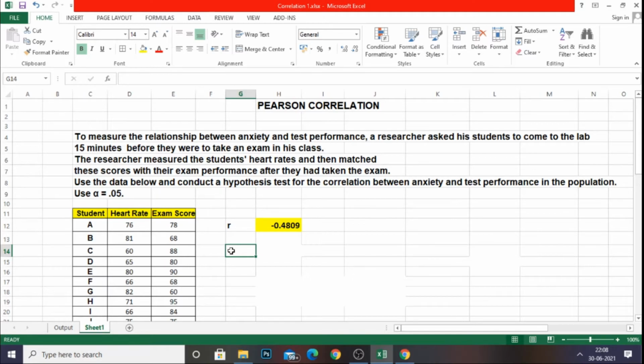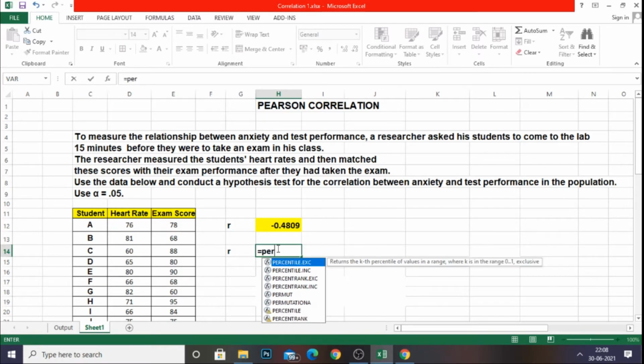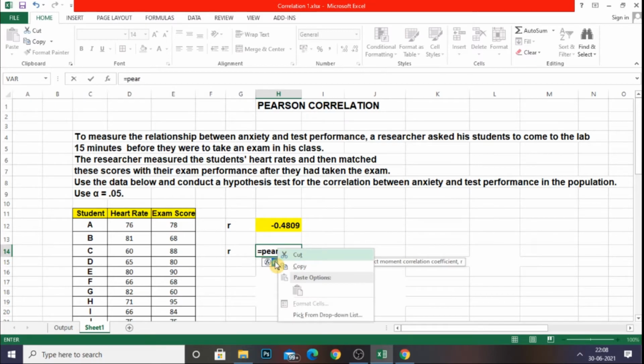Again, small r. This formula also you can use manually: equal to, you type PEARSON. You will get it, double click.